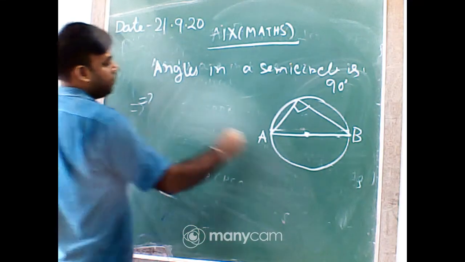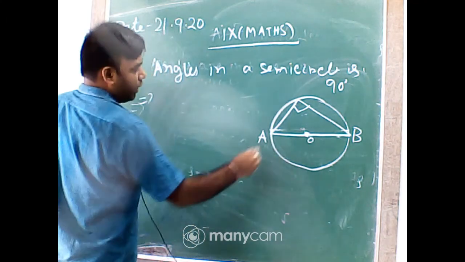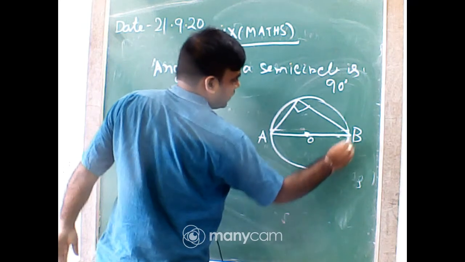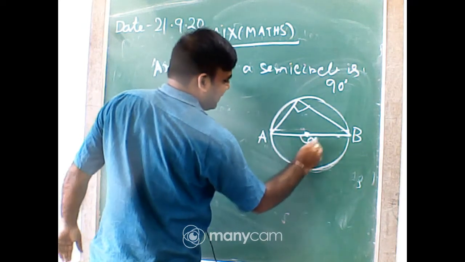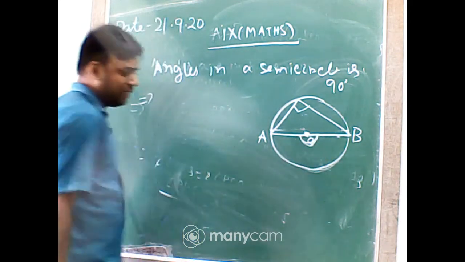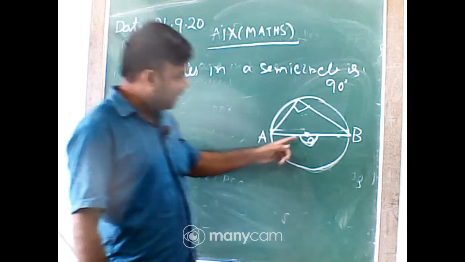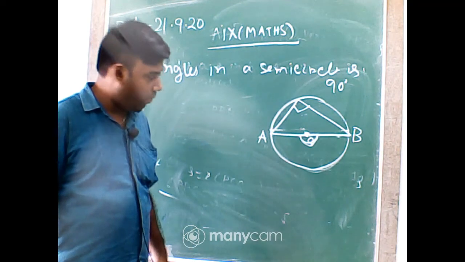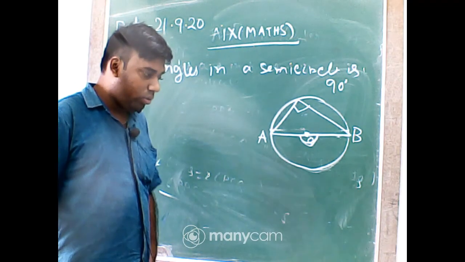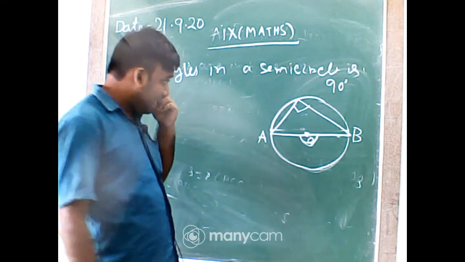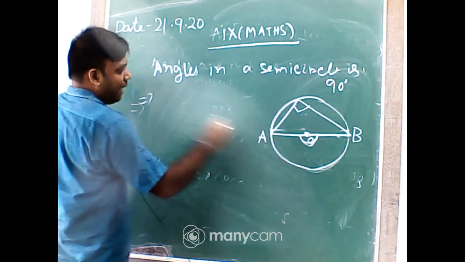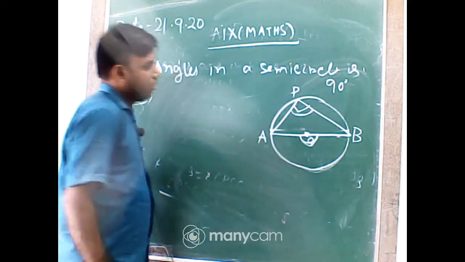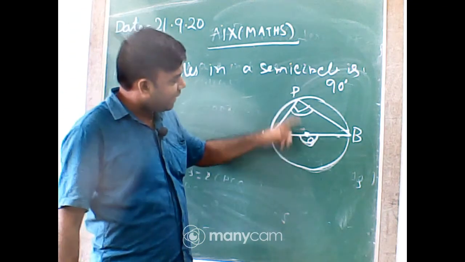First of all, tell me, if you consider that arc AB, it is the central angle, is it or not? Yes, so angle AOB is the central angle, and angle APB is the circumference angle.